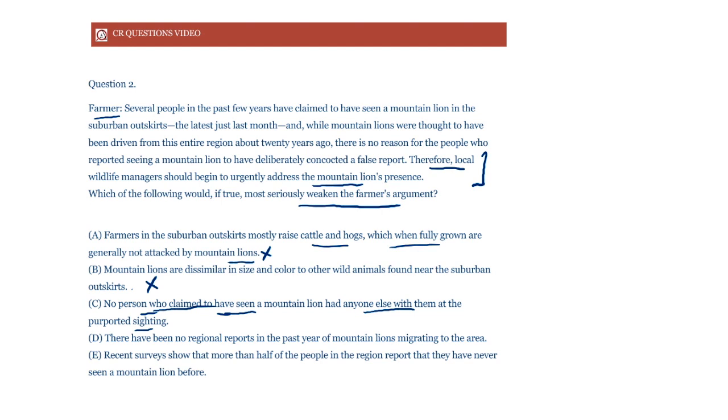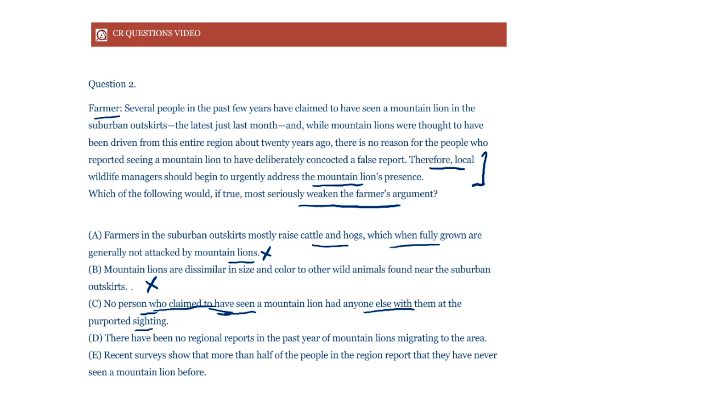Again, in our previous question, it said that there were few people. Few people, there could be 1, 2. It's not necessary that a person was alone. And anyway, they were talking about actual sighting. They were not talking about reports of sighting or claims of sighting. Right? Here, we're talking about claims of sighting, who claim to have seen a mountain lion.